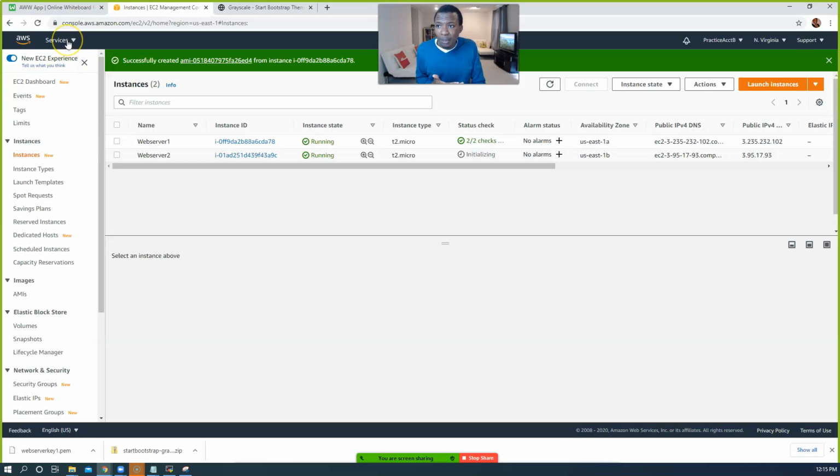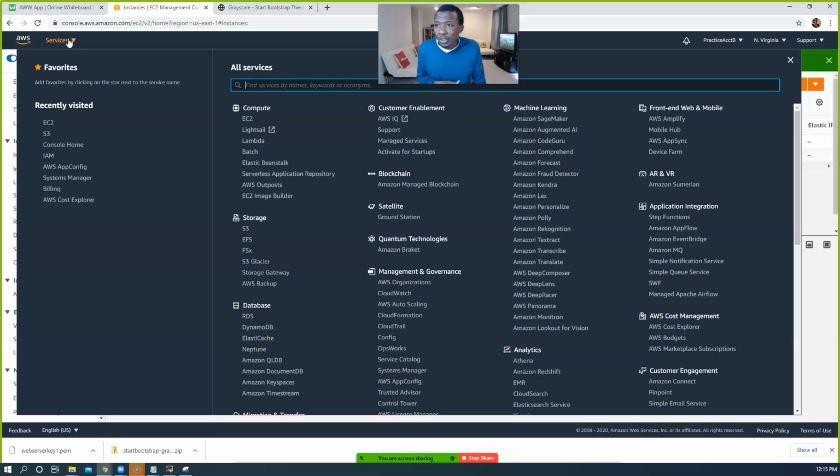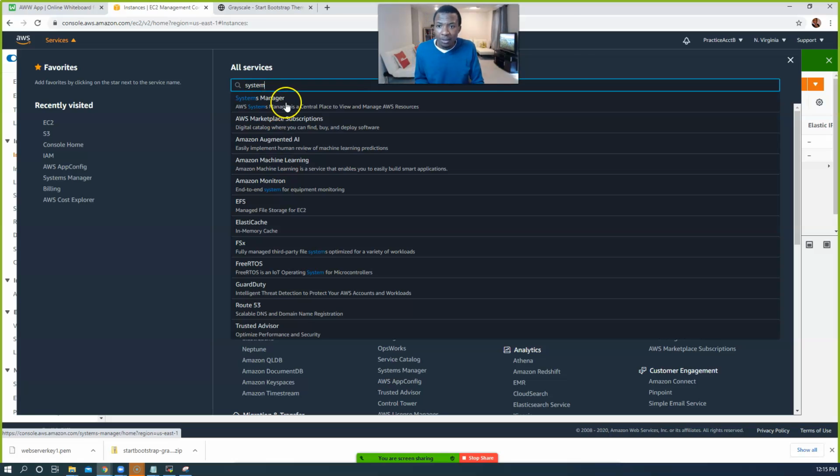Click on Services at the top, guys. Remember, I need to add a code to my website, but I'm not going to do that using MobaXterm anymore, because from now on, we want to start using Session Manager. It's more secure. We don't have to open the SSH port. Go ahead and click on Services. Search in here for Systems Manager. Click on Systems Manager.